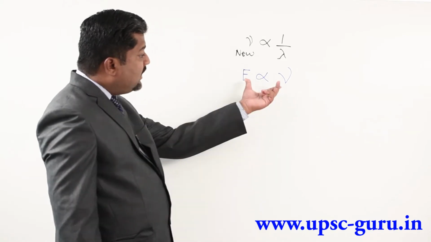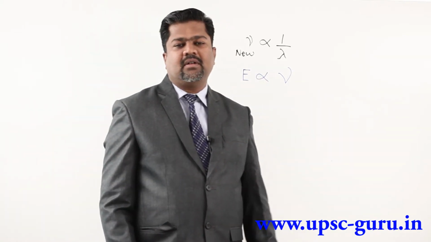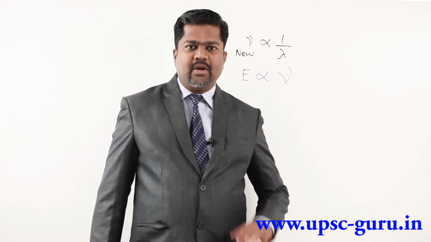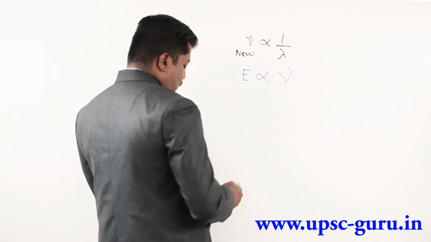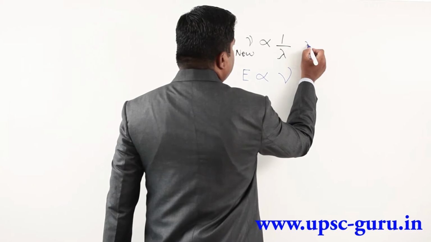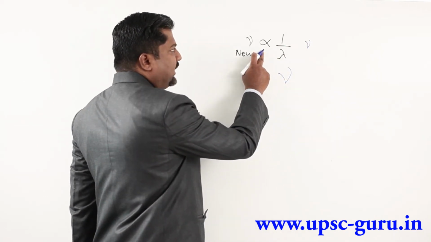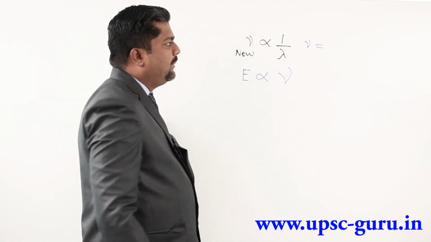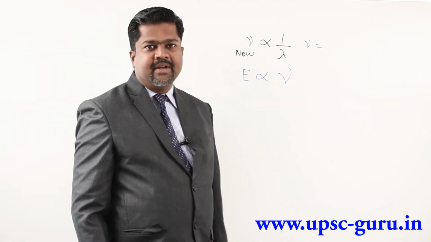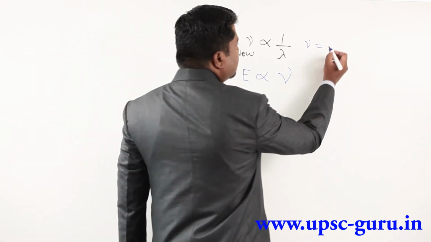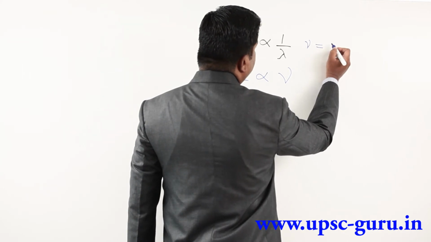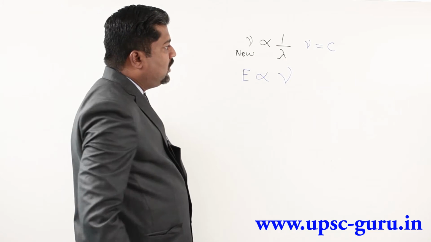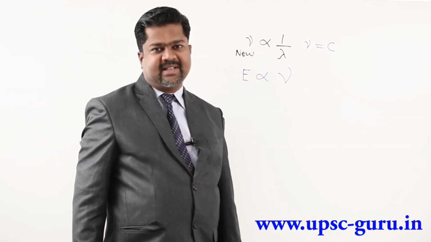But by using this sign of proportionality, I am not able to calculate. So in order to calculate, I have to remove this sign of proportionality. So the proportionality sign is replaced by the sign of equality, and then we place here some constant. Now this relation is good as long as the velocity of light is the same.